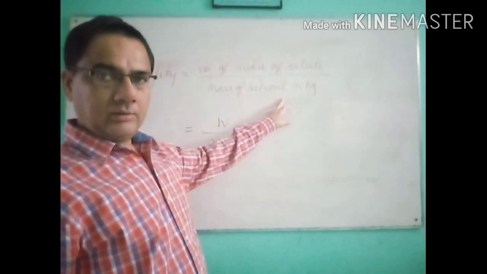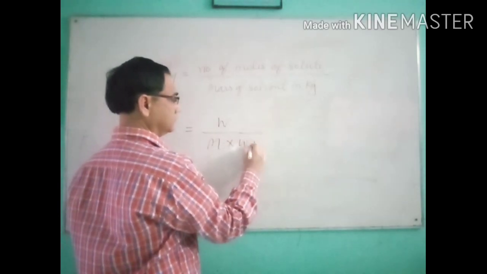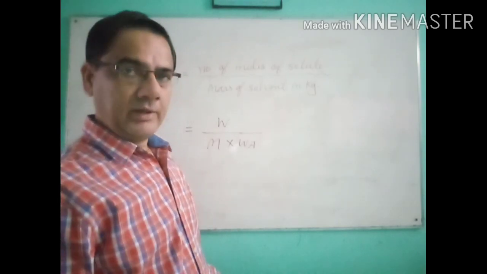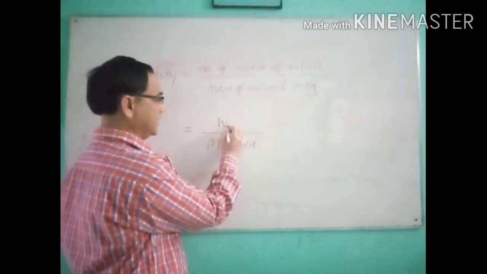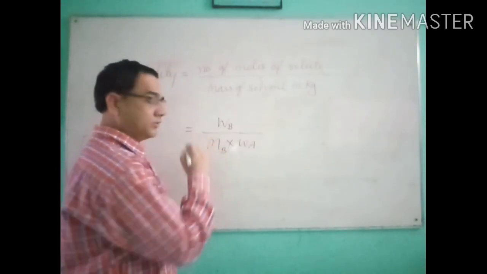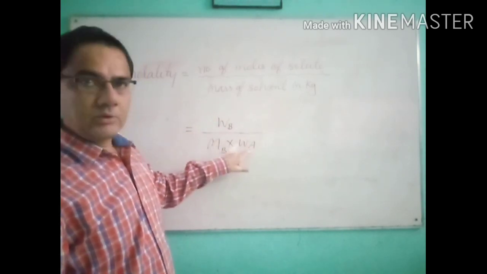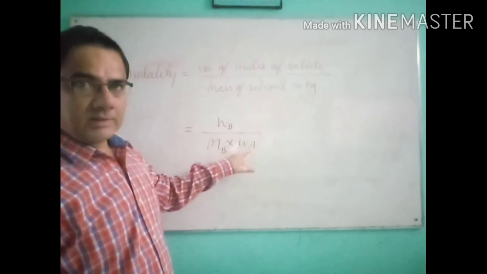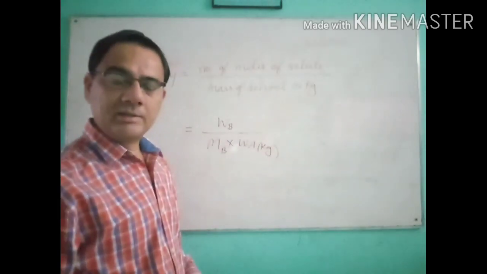Mass of solvent, that we denote by WA. In the whole chapter, WA we will take as mass of the solvent and WB will take as the mass of the solute. So here if I write WB, then also no problem. If you write MB here, then also no problem, because this also belongs to solute. So B is solute, A is solvent. So WB upon MB is equal to number of moles, and this is mass of solvent in kg. Again the same problem.